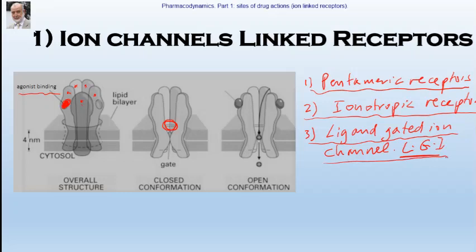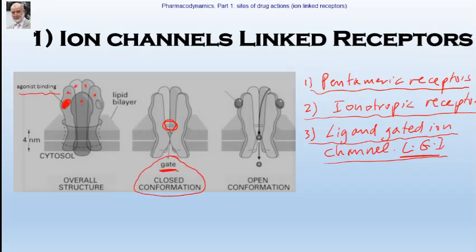Okay. So now these receptors, when they are at rest, of course, as you know, they are present on all excitable membranes, like neurons, like skeletal muscle, like smooth muscle. Therefore, when the receptor is at rest, when the agonist is not binding to the receptor, the gate to the ion channel is closed.